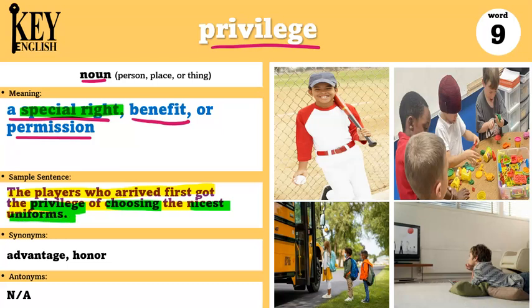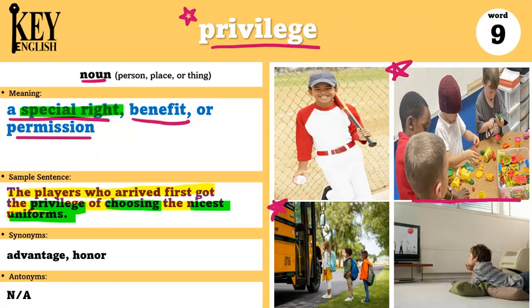So anytime there is a privilege, someone is getting some special benefit or some special thing that others maybe are not getting. I can also use this word by saying, having extra playtime during school is a privilege that must be earned. So if you want to have extra playtime during school, maybe your class has to behave very, very well. That way your teacher can give you the privilege.